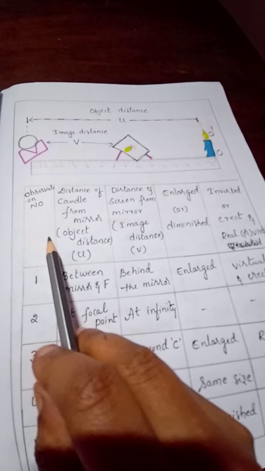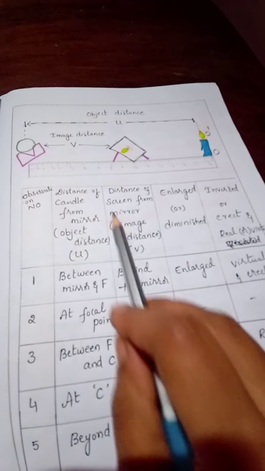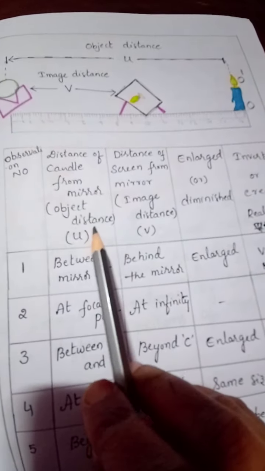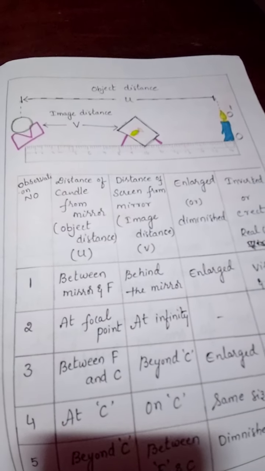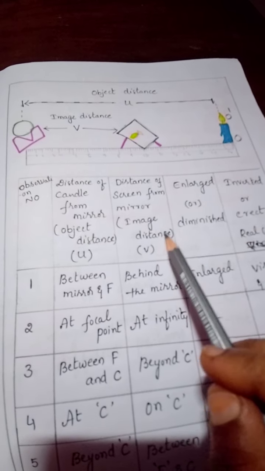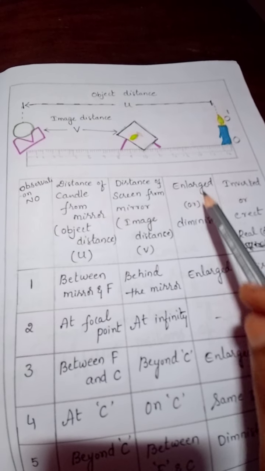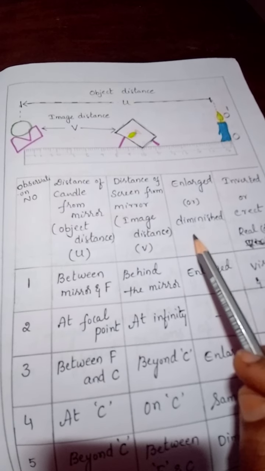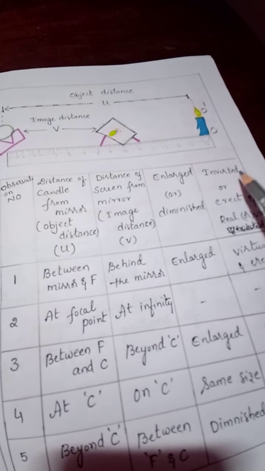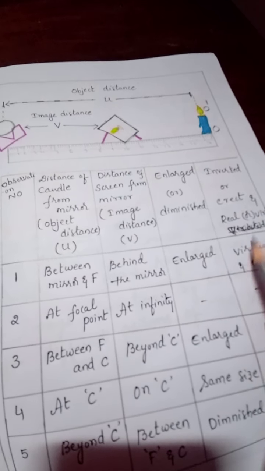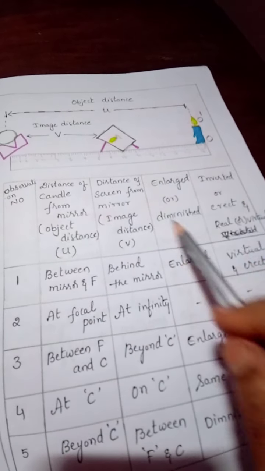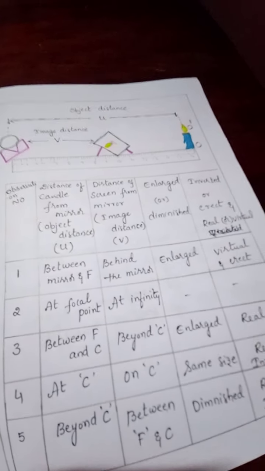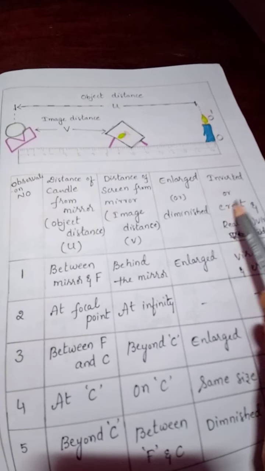Our first observation, you can see the tabular form here. Observation number, how many observations we are taking, distance of the candle from the mirror, and distance of the screen from the mirror. This is image size, enlarged or diminished. Enlarged means bigger, diminished means smaller. You can write it as smaller. And image is inverted or erect, real or virtual. These are the nature and characteristics. These four are called characteristics of the image. I will let you know about this.